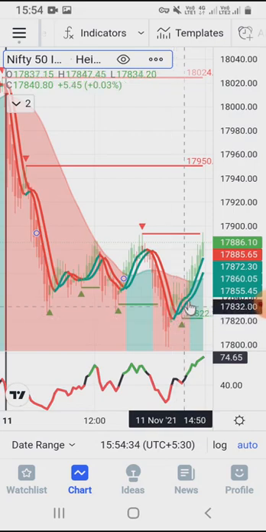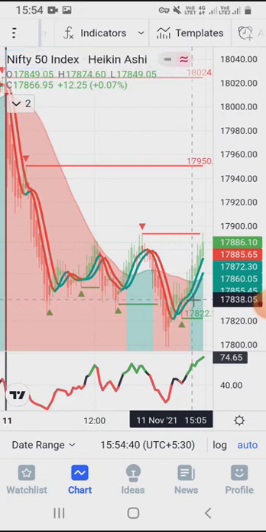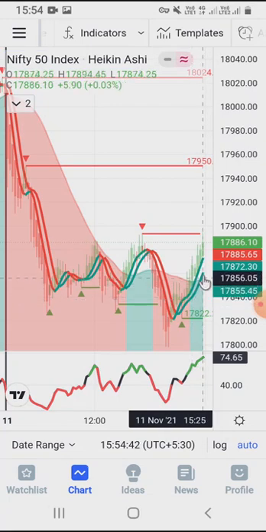Now again we will enter somewhere around here on the buy side, and you can see that this trade also gave a good result.